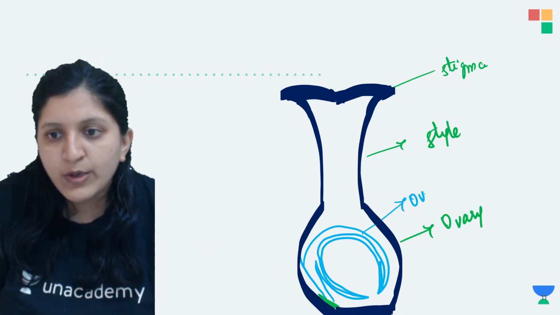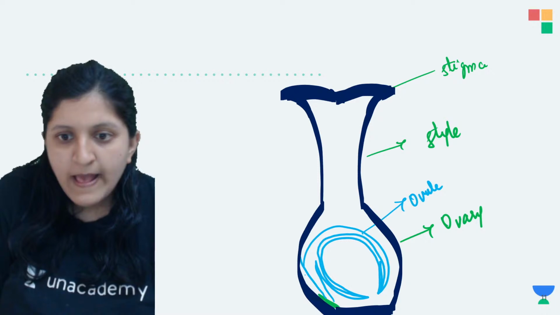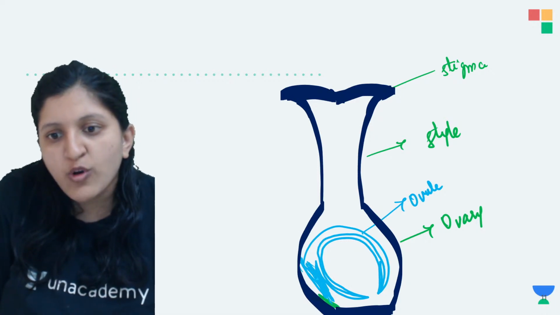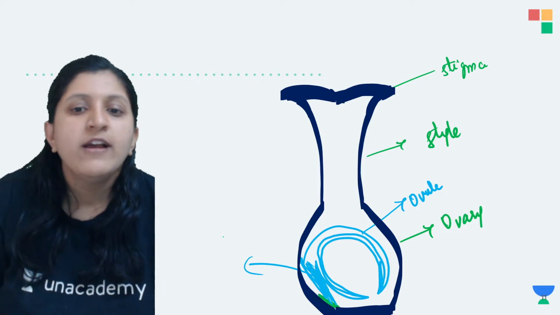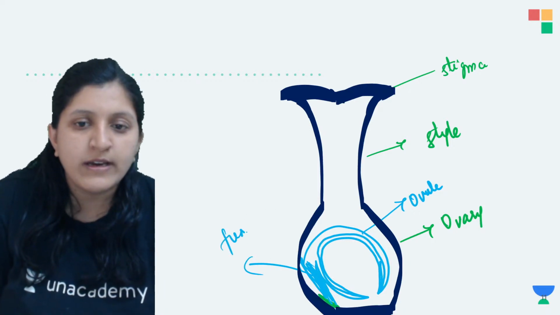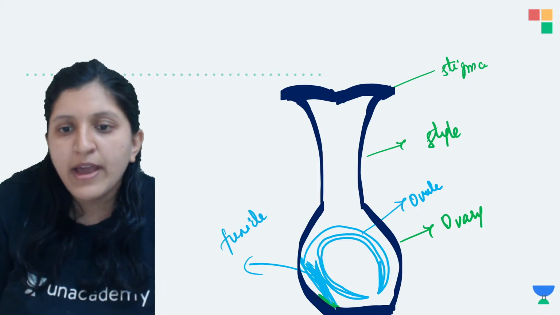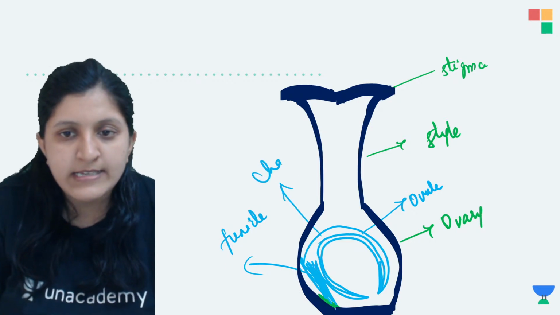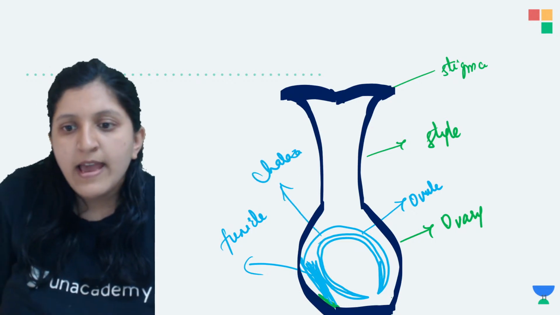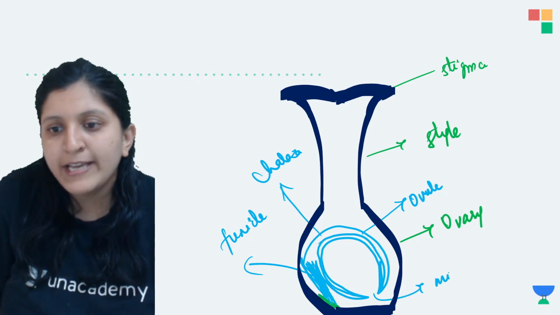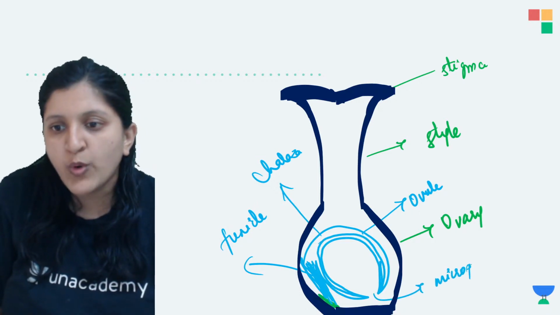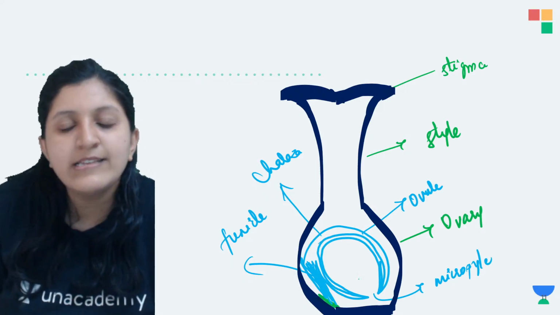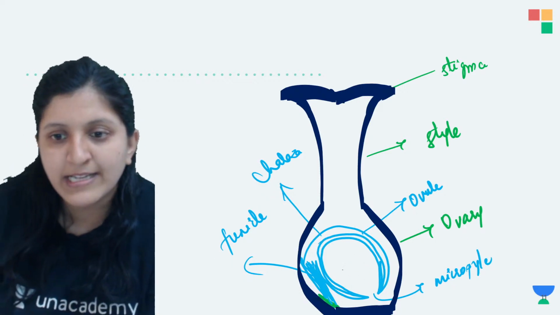Inside the ovary you can find the ovule, and this is the stalk of the ovule. What do we call it? This one is the funicle. This side is the chalazal end, and this side is the micropylar end. This is the micropyle.